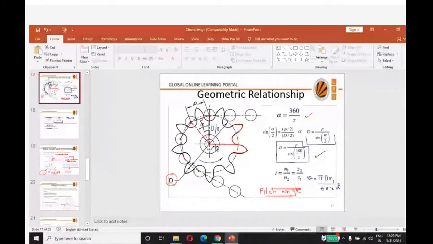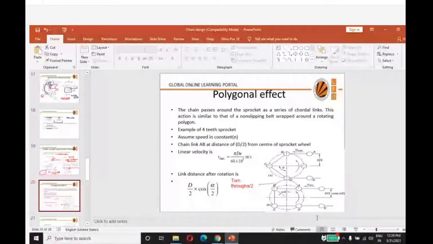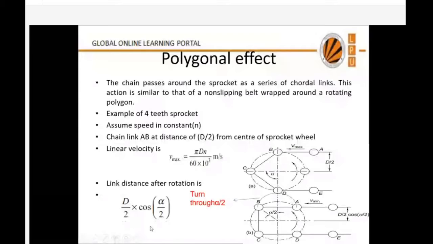Now we discussed that the chain is not moving as a continuous arc; it is moving as a series of chords. Now what will be the change in velocity of the chain if it is moving as a series of chords? That I am going to discuss with you. Now let us consider. So it is well written here. The chain passes around the sprocket as a series of chordal links, or a series of chords.